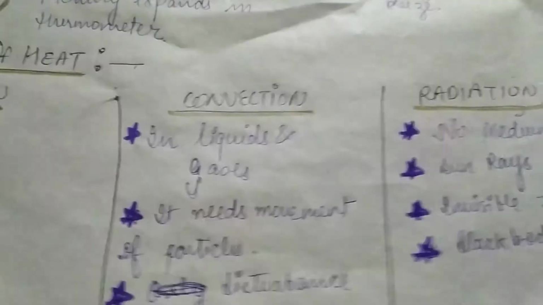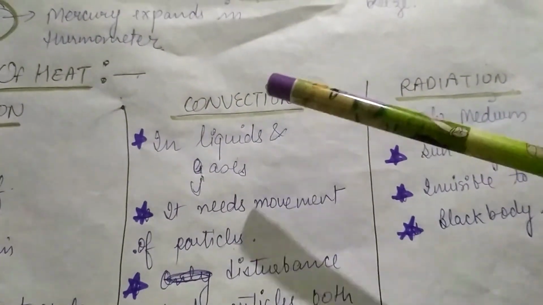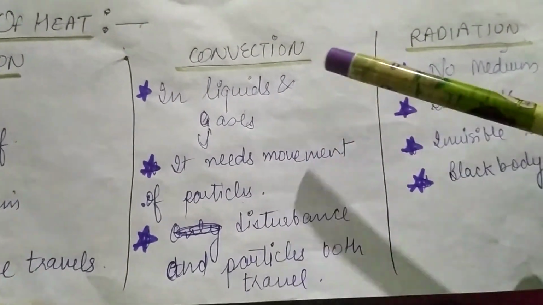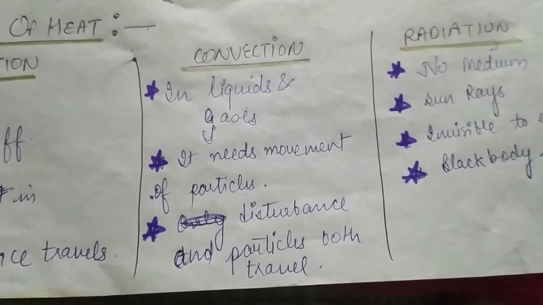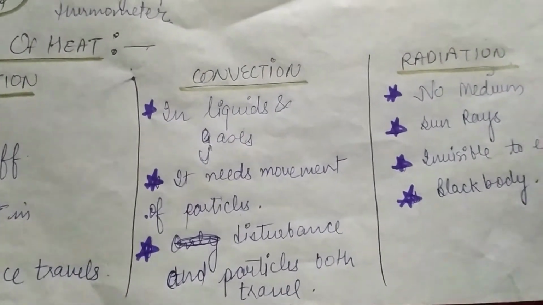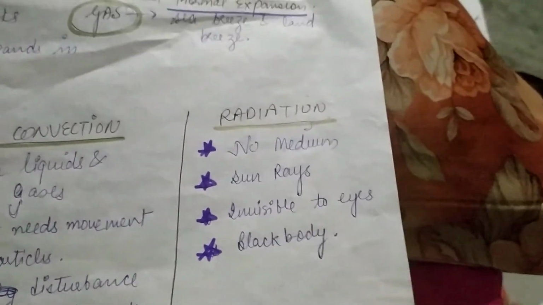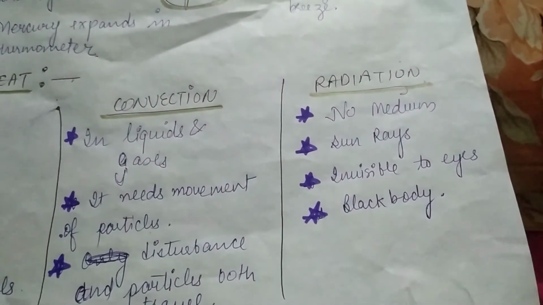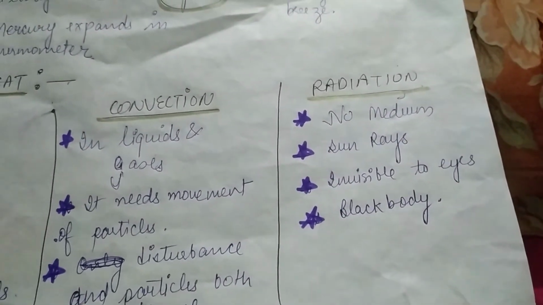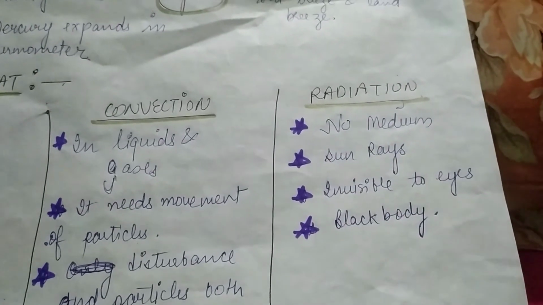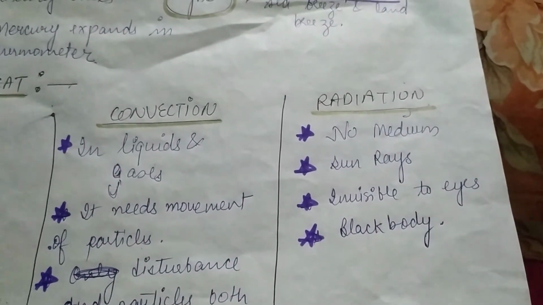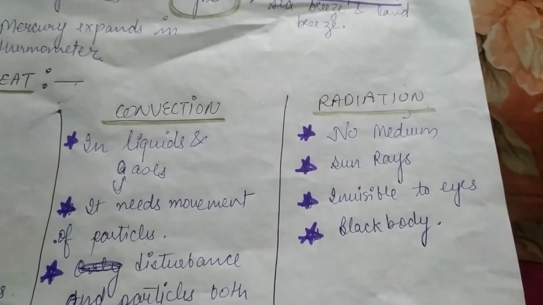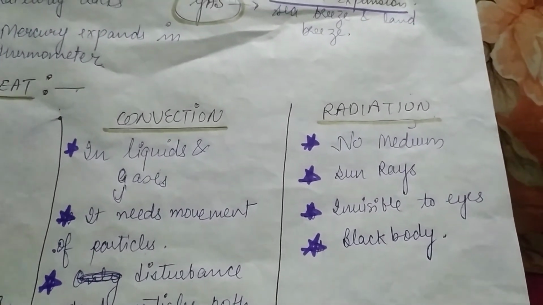Now, if we talk about convection, it is the mode of transfer of heat in liquids and gases, or we can say fluids. In this, movement of particles occurs, because the particles take the heat and move from one part to another part. Then the last is radiation. Radiation is a type of heat transfer in which no medium is required. It is the only way by which the sun rays come to us. Now these ways are invisible to us. We can just sense them. We can't see the way.